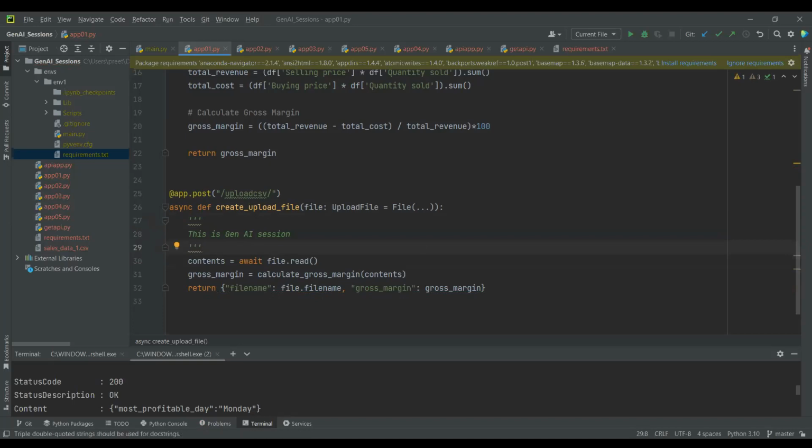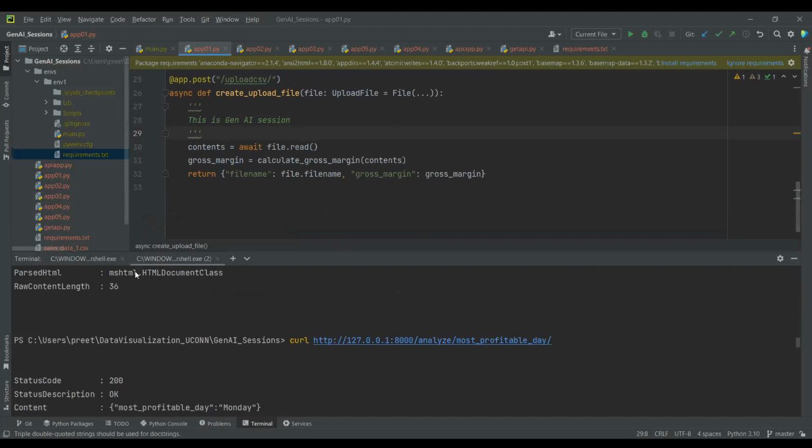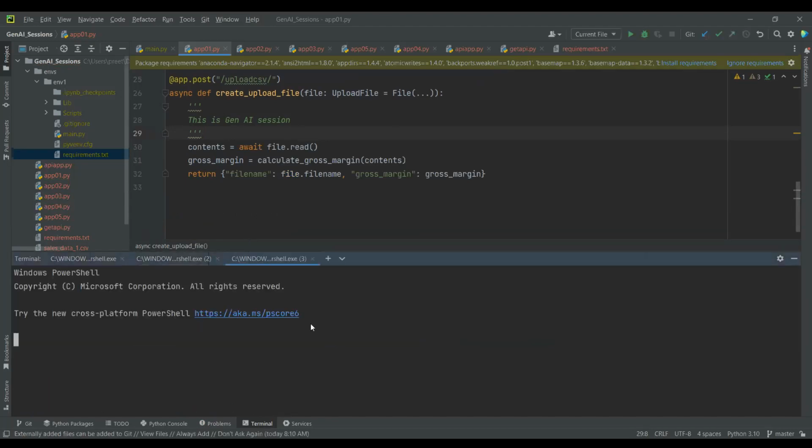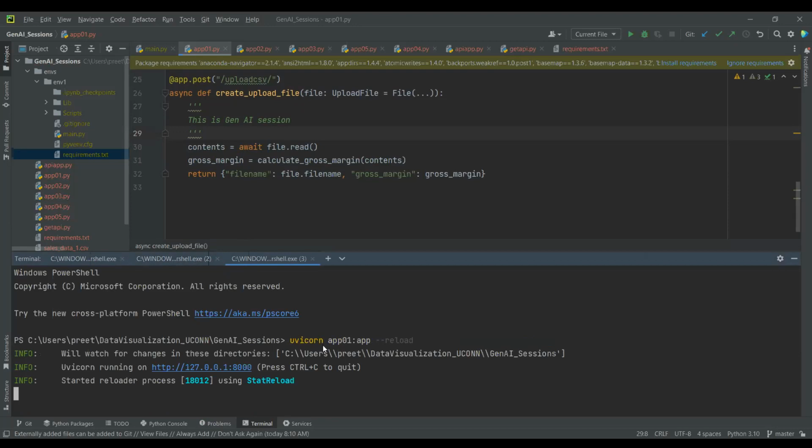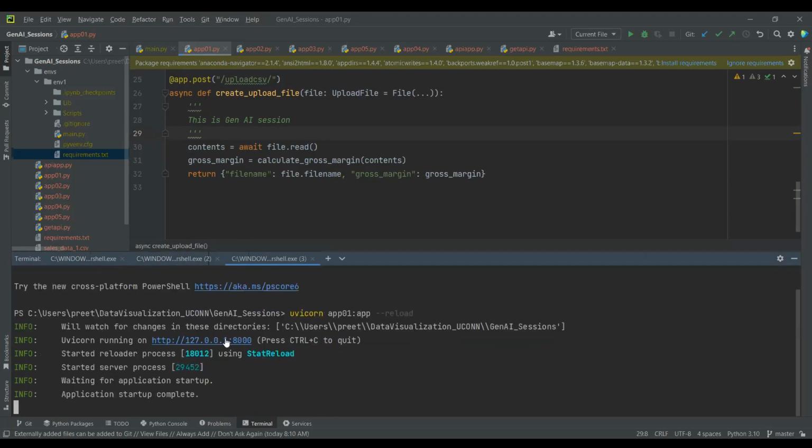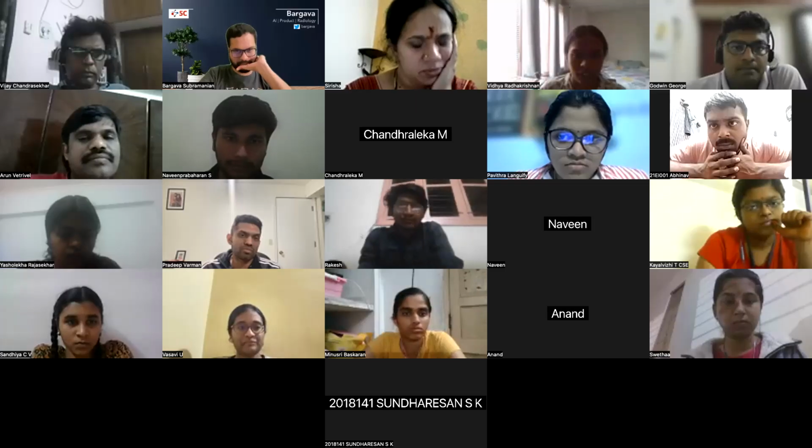Go on and refresh Swagger. Actually, this is new. You haven't run it? Okay, run it. Actually, VS Code is automatically restarting after every save. We need not restart explicitly. FastAPI has hot reload, you don't need to restart. Okay. So Uvicorn is running. Can you open it and show us?